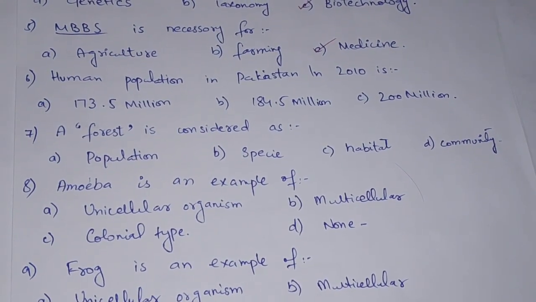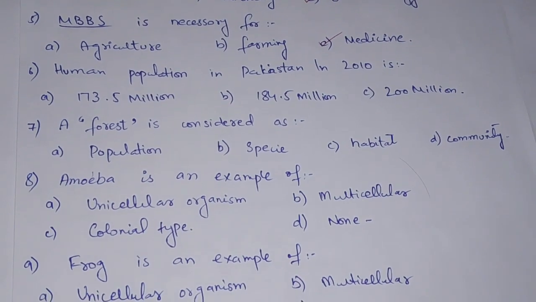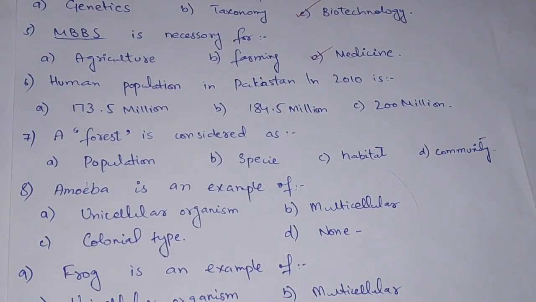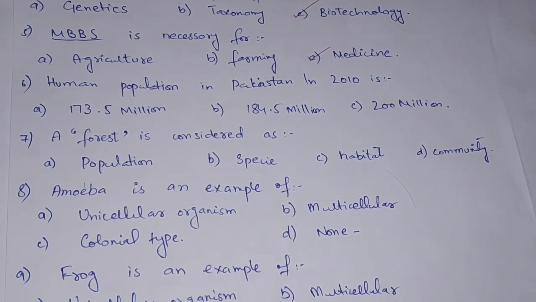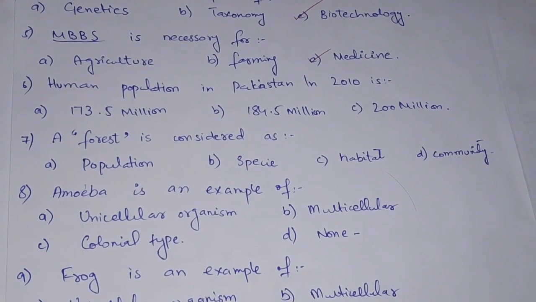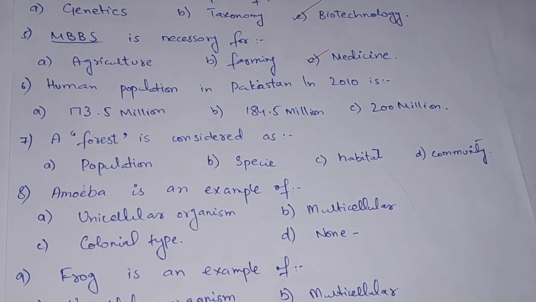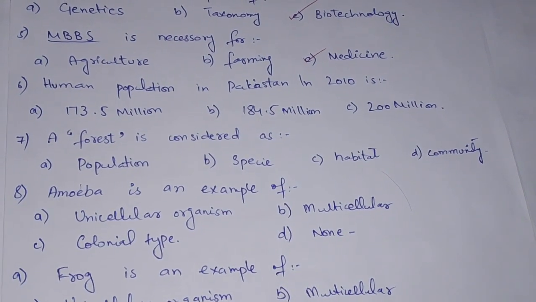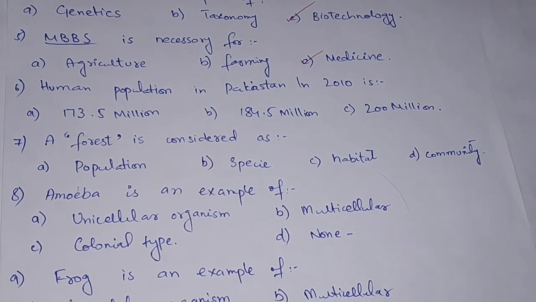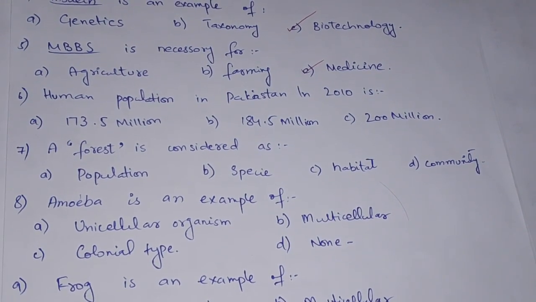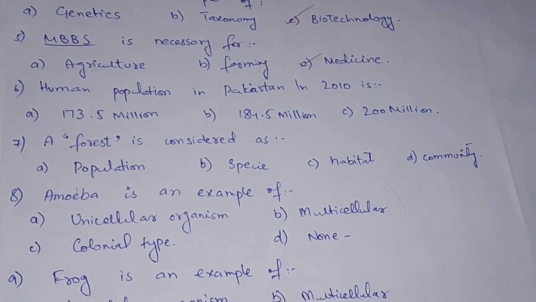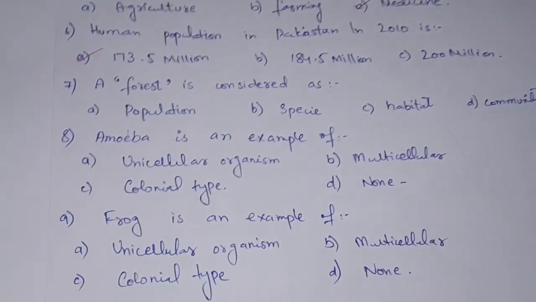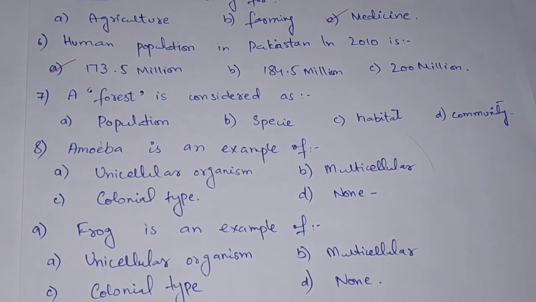Human population in Pakistan in 2010 is. So in this MCQ we have to discuss the human population in 2010. Option A is 173.5 million, option B is 184.5 million and option C is 200 million. So the correct option is option number 1, which is 173.5 million.